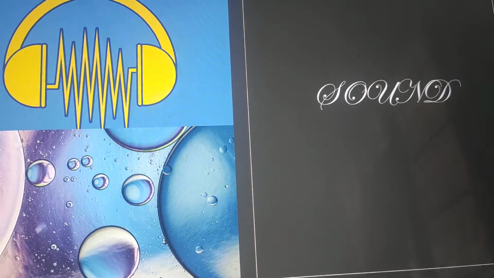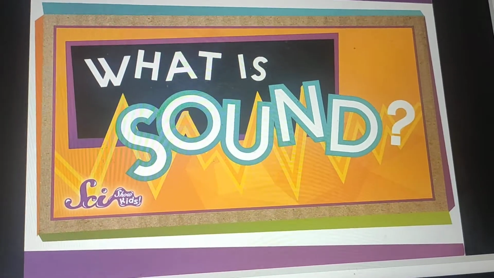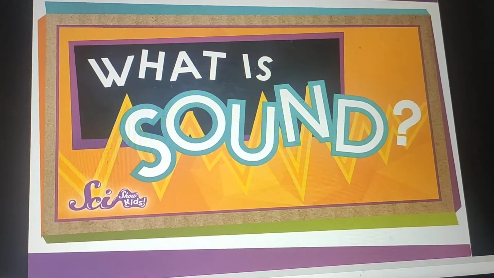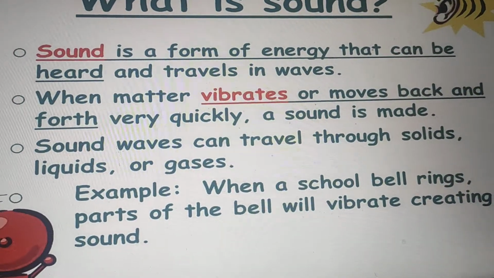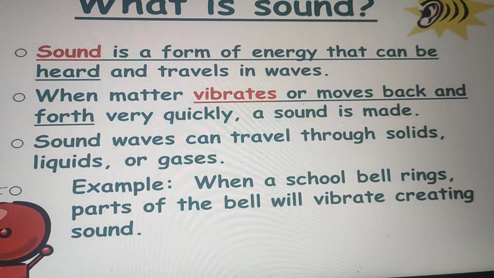Today we're going to learn about sound. So let's get started. So what is sound? हमें पता है कि sound करके कुछ है, पर sound है क्या? Sound is a form of energy that can be heard and travels in waves.